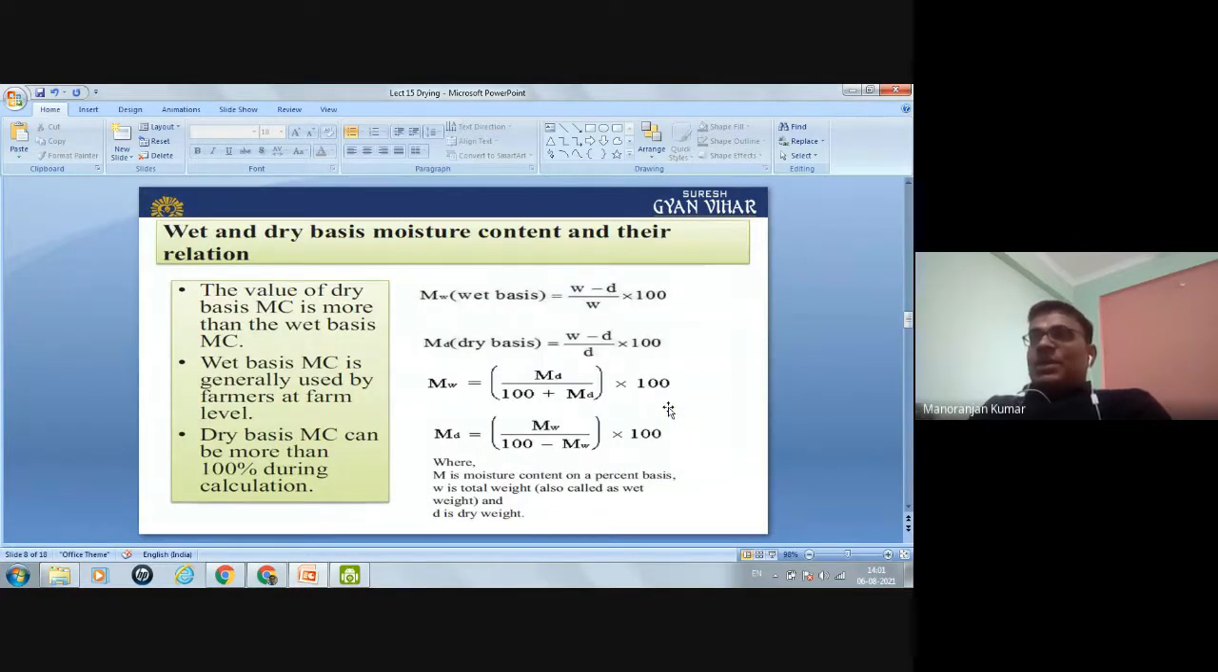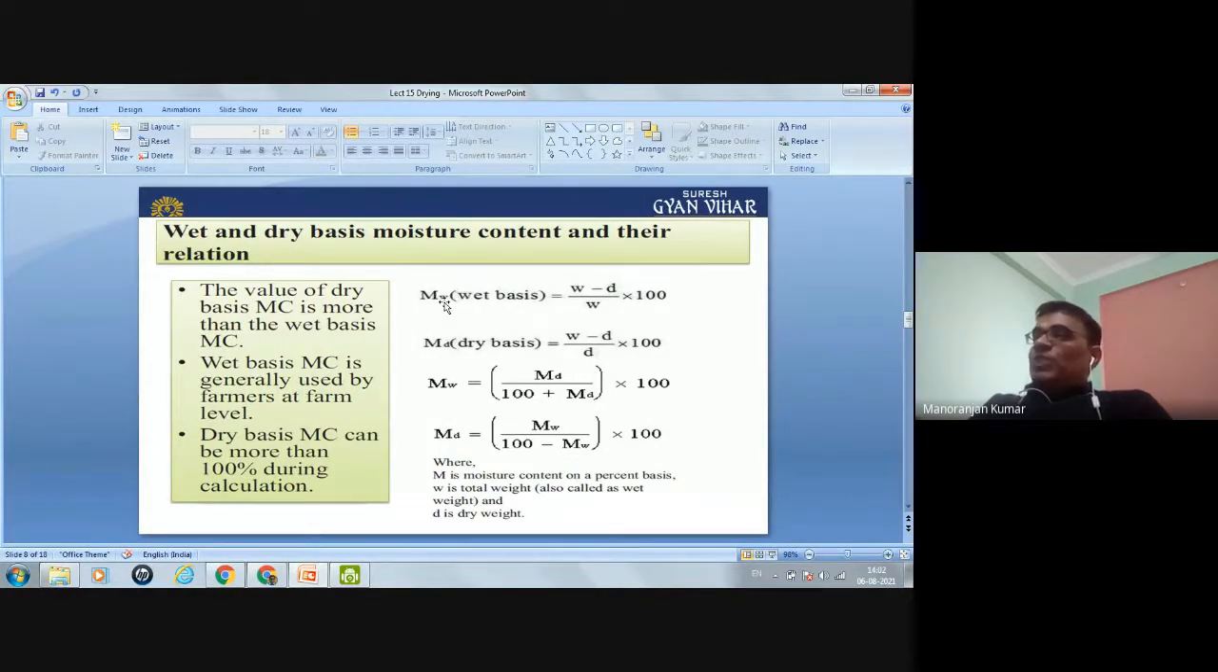Okay. Here, this is the formula to calculate the moisture content, wet basis or dry basis. And also there is some relation between wet basis moisture content and dry basis moisture content. So first we will see how you can calculate the moisture content by wet basis.